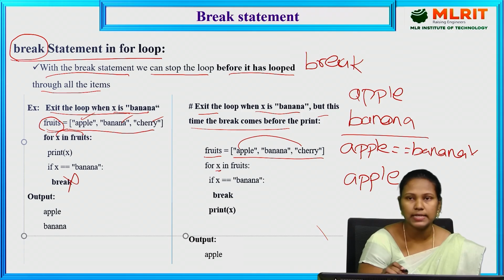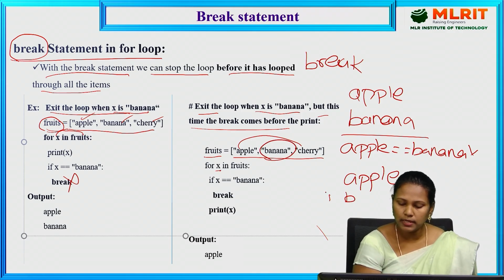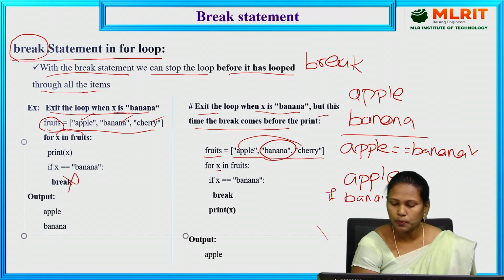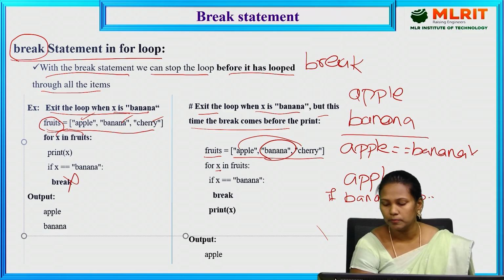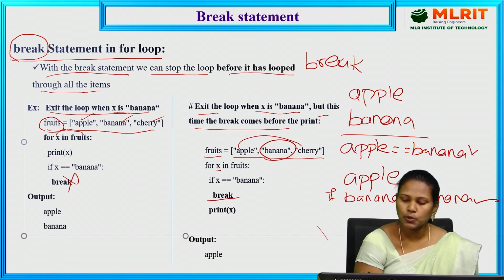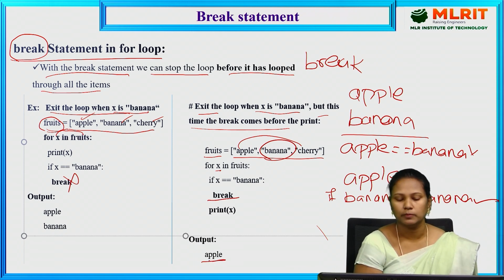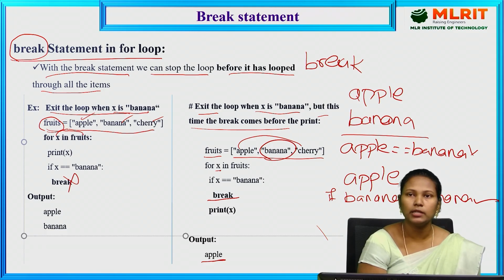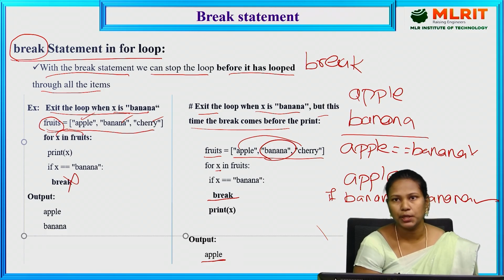The next one, x is updated as banana. Now again it checks if banana equals banana. The condition is true, so it breaks the loop, which means it stops the execution. So the output is apple only. The break is nothing but it is used to stop the execution.